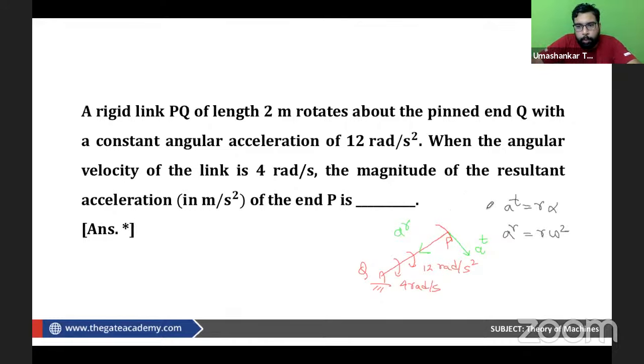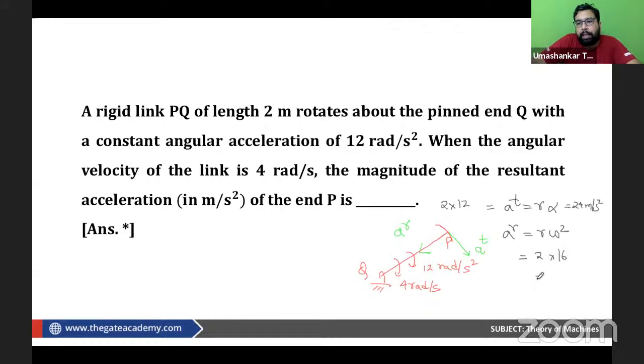Now putting the values, AT is R alpha, so R is given to be 2 meter. So 2 into 12, we are getting 24 meter per second square. And R omega square, that is 2 into 16.